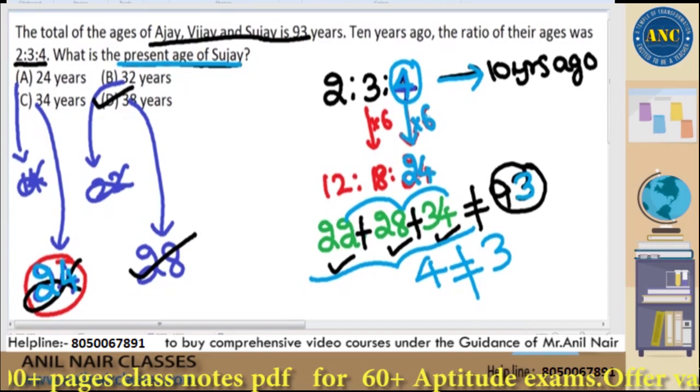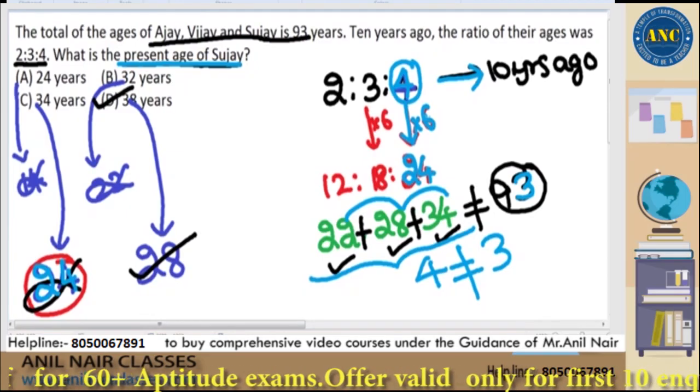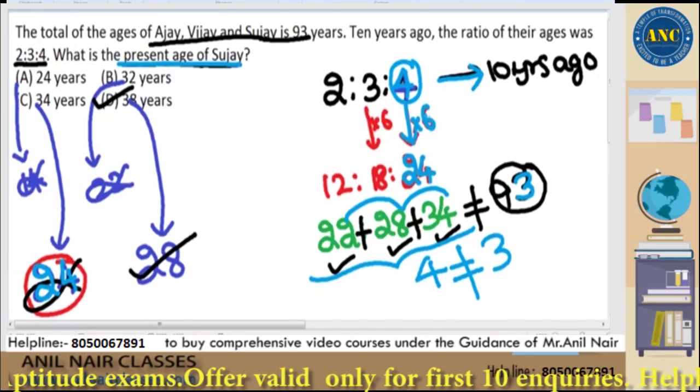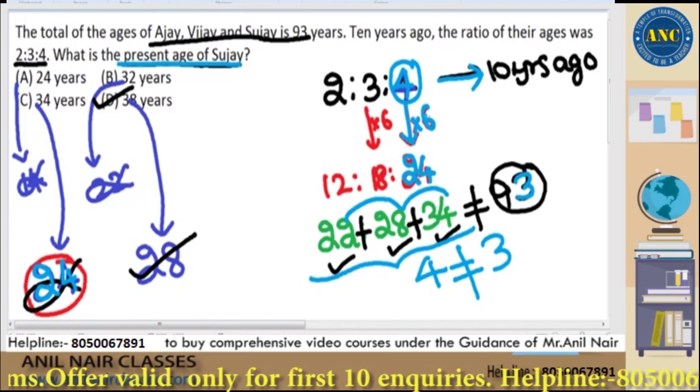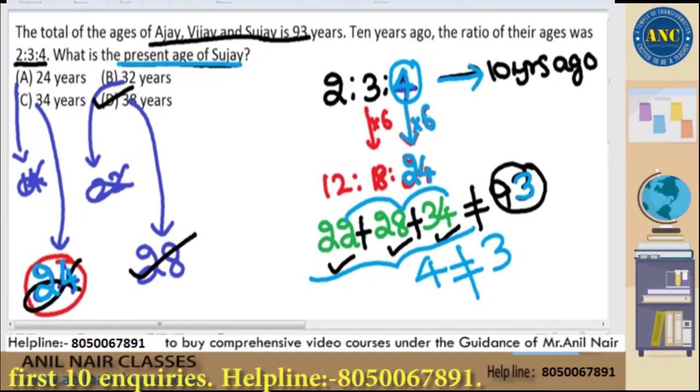Swati, what happens if none of this is there? If none of this is there, you should solve it the way Santosh asked. You should check with both the statements. Anyway, I am checking with both the statements in this question. Why are you worried too much about none of this, ma?